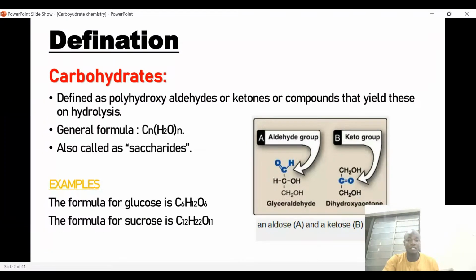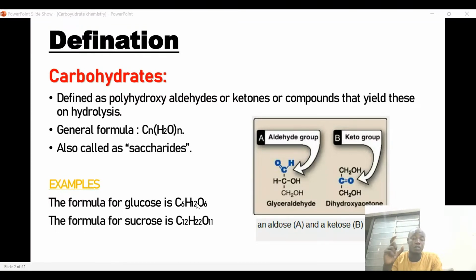Ladies and gentlemen, if we are to give the chemical definition of carbohydrate, carbohydrate is defined as a polyhydroxy aldehyde or ketone, or any compound that yields these on hydrolysis. If you ask many people for the definition of carbohydrate, they will start telling you that carbohydrate is an energy-giving food, or that carbohydrate is made up of carbon and hydrogen. Truly speaking, that is not the definition of carbohydrate.